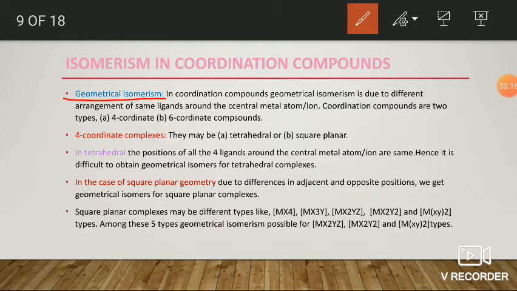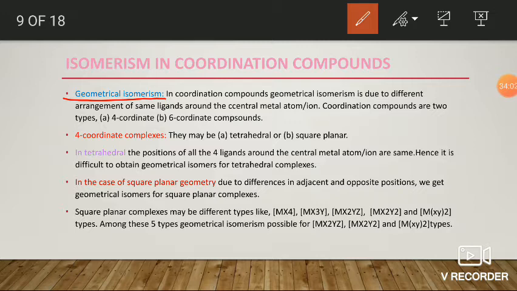Next, geometrical isomerism. Generally, in coordination compounds, geometrical isomerism is due to the arrangement of the same type of ligands around the central metal atom or central metal ion. If two same ligands occupy side by side or adjacent positions with respect to the central metal ion, that is called the cis isomer. If they occupy opposite positions with respect to the central metal ion, that is called the trans isomer.